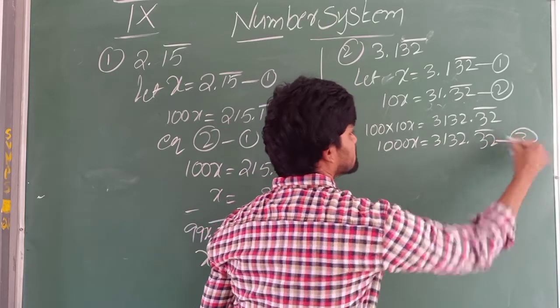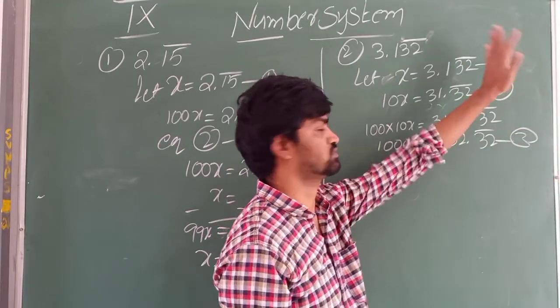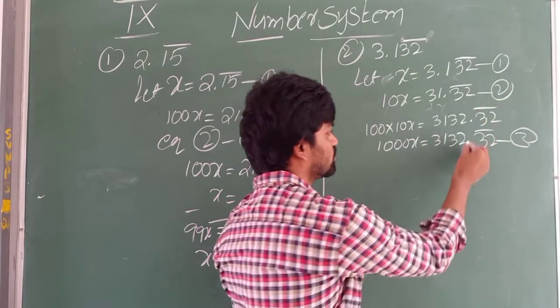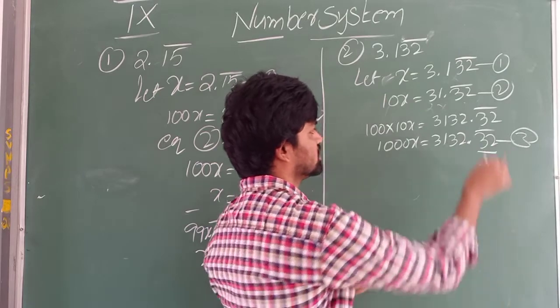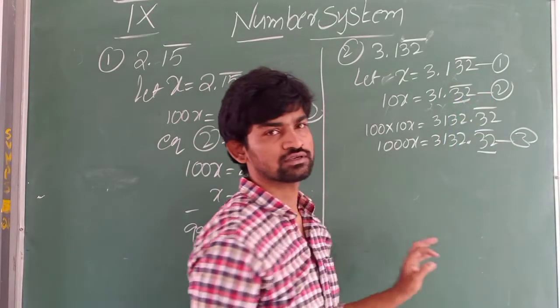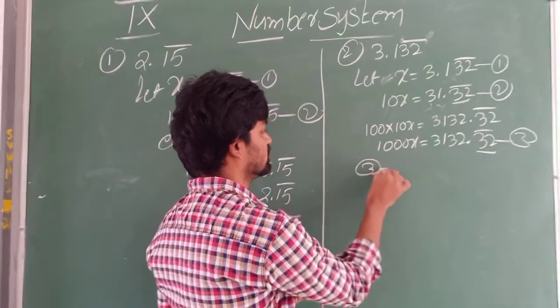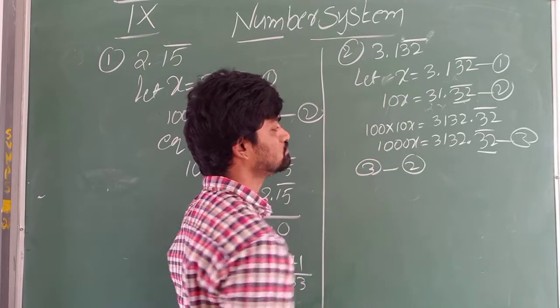This is our equation 3. Now confusion whether to do 3 minus 2 or 3 minus 1. Check after decimal point. Here it is 3 2. Here also after decimal point 3 2. Here it is 1 3 2. So choose these two equations because after decimal point the same numbers are there. So we will do equation 3 minus 2.